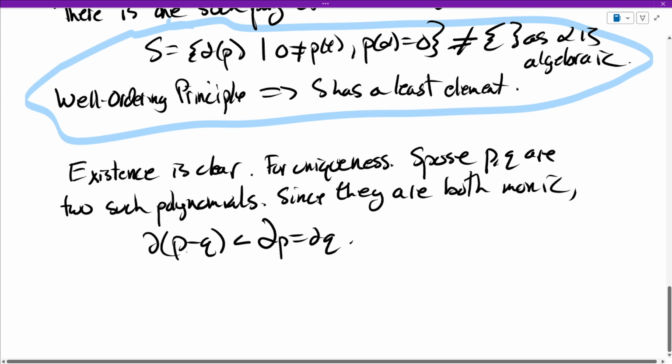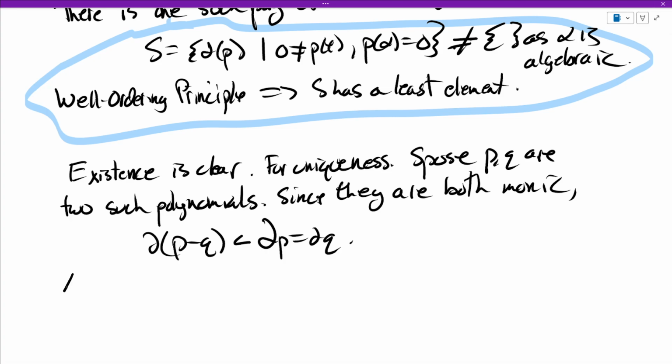But let me say one more thing. What happens when you plug in alpha into P minus Q? Well, P of alpha minus Q of alpha is 0 minus 0, which is 0, because alpha is a solution to both of them. So P minus Q is a polynomial of smaller degree than P and Q. Remember, these were the smallest degree ones. And it also has alpha as a root.